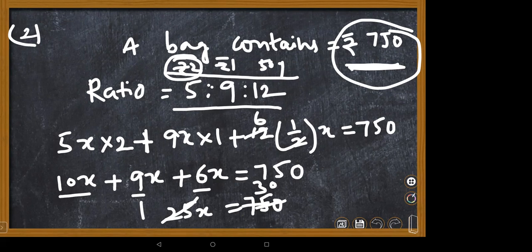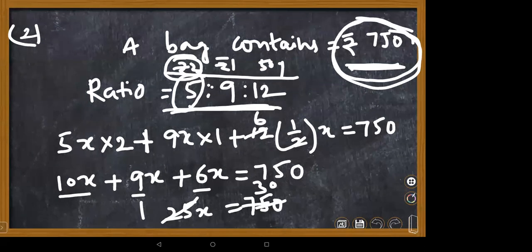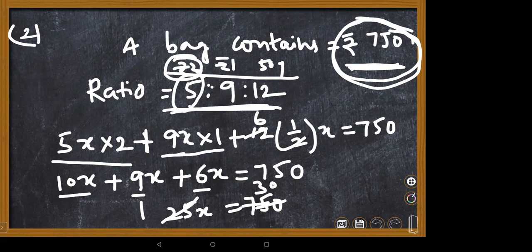See, children, here is how you convert a given ratio. Because the amount is given in rupees, you need to convert everything into rupees. So if you take the number of 2 rupee coins as 5x, multiply with 2 because it is a 2 rupee coin. Suppose the 1 rupee coins are 9x, so the amount collected from 1 rupee coins is 9x into 1.